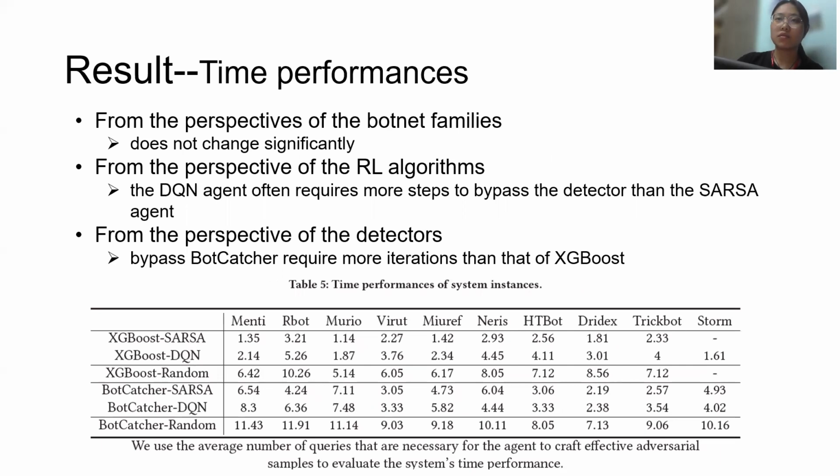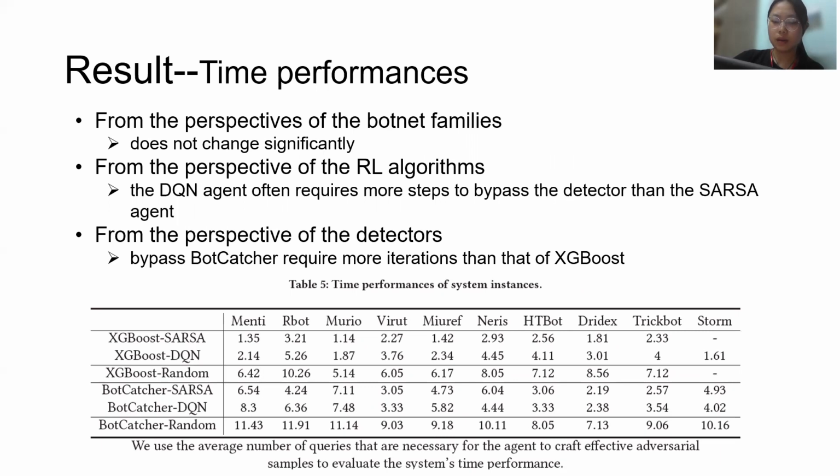Second is time performance. From the perspective of the botnet families, the time performance between different families does not change significantly, meaning that as long as our agent is well trained, it will have a better performance than the baseline, regardless of what botnet family it deals with.